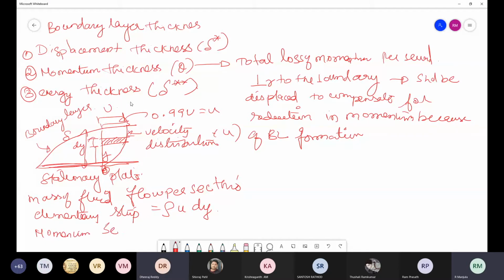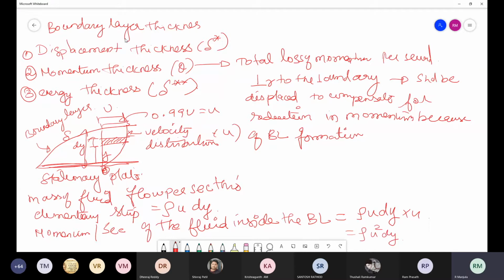Then, what is the momentum per second of the fluid? Momentum per second of the fluid inside the boundary layer is equal to this mass of the fluid, rho u into dy, multiplied by velocity. So rho into u into dy is the mass of the fluid flowing per second, multiplied by u, we will be getting rho u square into dy.